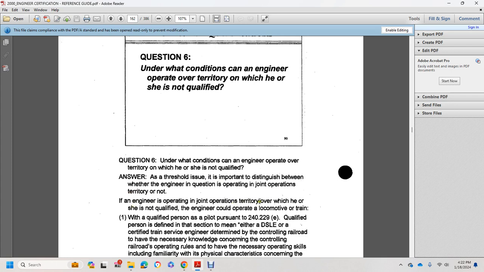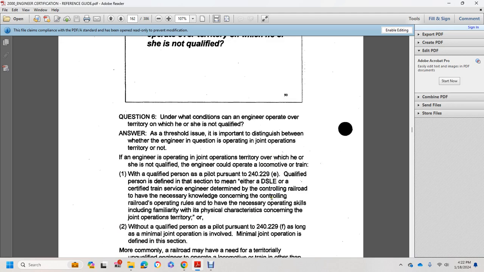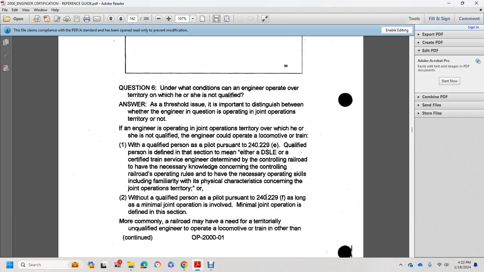If the engineer is operating on joint operation territory over which he or she is not qualified, the engineer could operate a locomotive or a train with a qualified person as a pilot, pursuant to 240.229(e). The qualified person is defined in the section as either the designated supervisor of locomotive engineers or a certified train service engineer determined by the controlling railroad to have the necessary knowledge concerning the controlling railroad's operating rules and the necessary operating skills, including familiarity with the physical characteristics of the joint operation territory, or with a qualified pilot pursuant to 240.229(f), as long as the minimal joint operations involved are the minimal joint operations defined in this section.